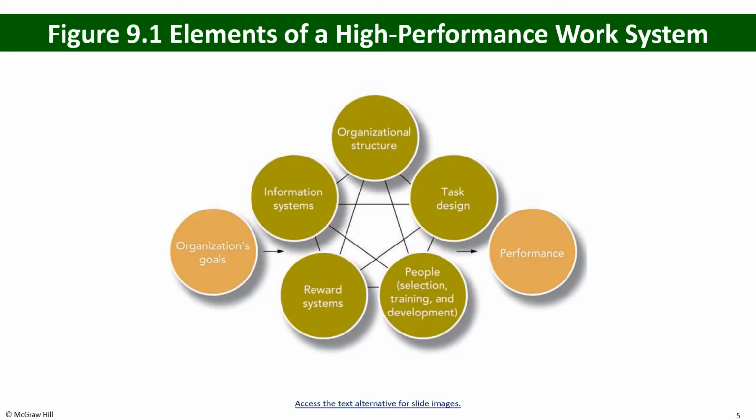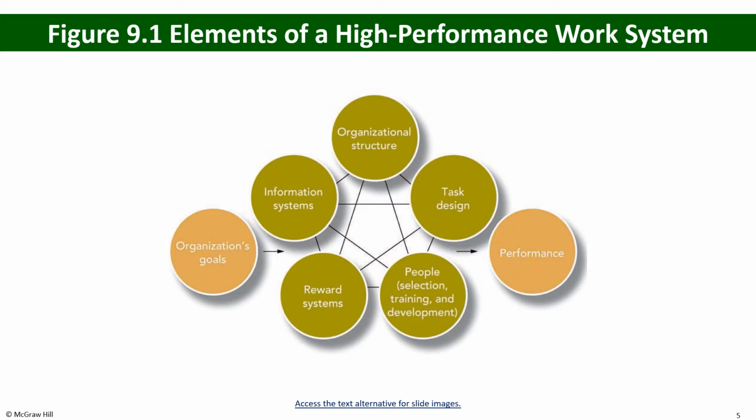These are the elements of the high performance work system. If you look at one side, that is the organizational goals, and those goals are processed through organizational structure, task design, people, reward system, and information system, and this whole system is interlinked with each other with different kinds of lines.